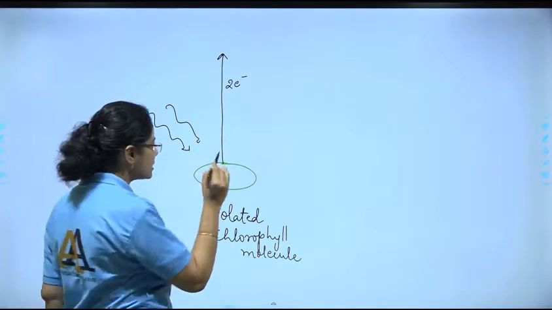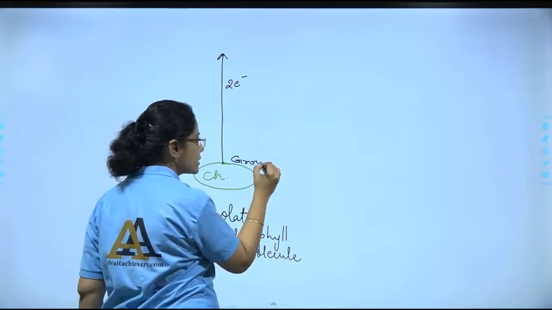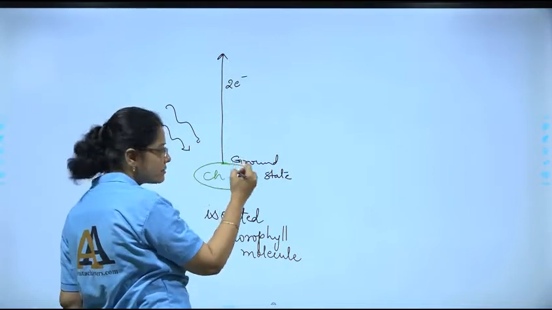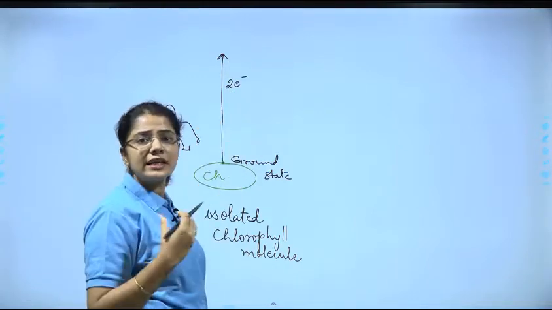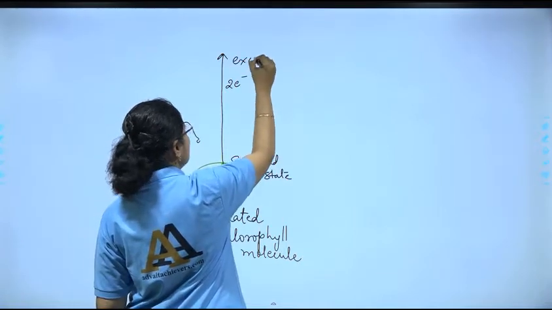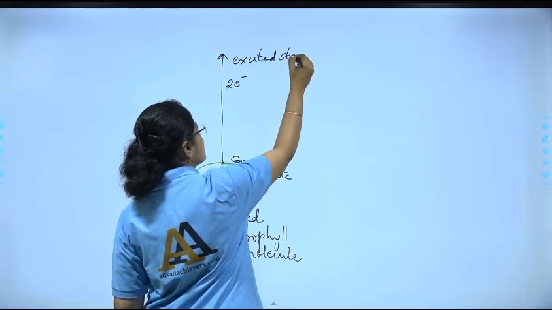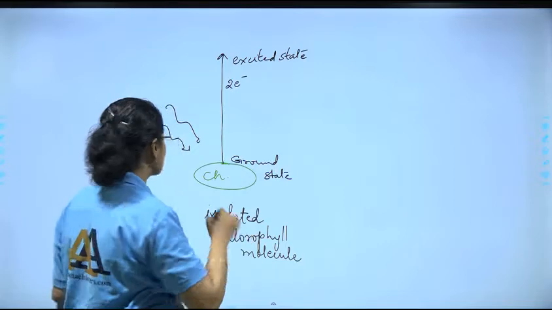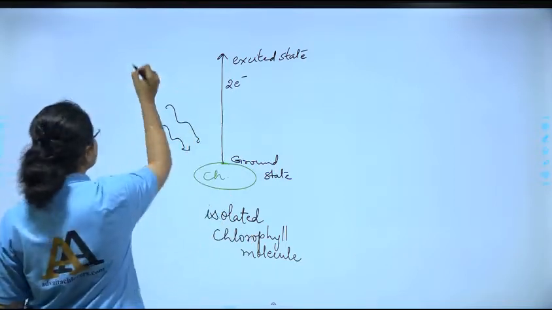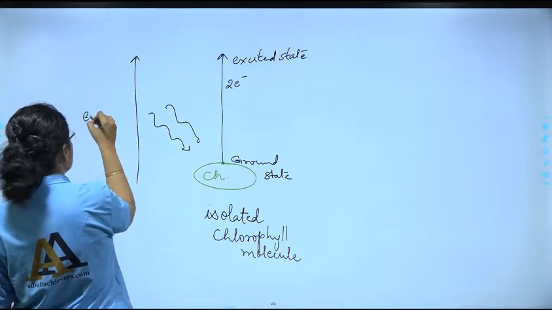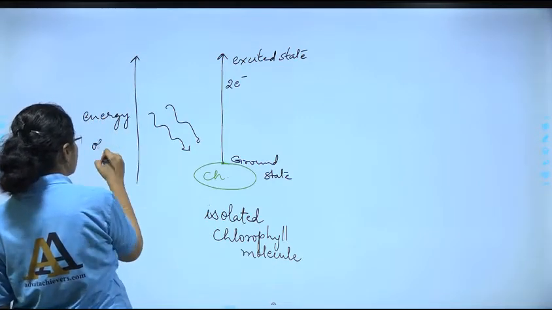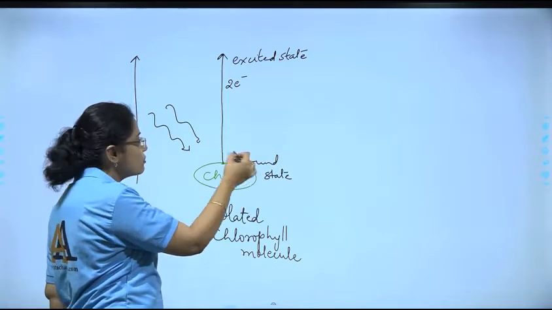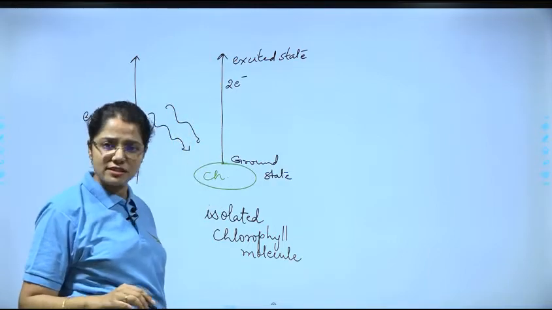ये क्लियर है? पर याद रखना है हमें, यहाँ पे उसका क्या है? ग्राउंड स्टेट है, करेक्ट? And at this point, when it is being excited and moving out, it is in an excited state. So here I can show the excited state, correct? So in the excited state, now if you take a look at the energy of the electron, then I can show it this way. Energy of electron. माने इसका मतलब क्या हुआ? ग्राउंड स्टेट पे उसका एनर्जी जो होता है उससे कहीं ज्यादा उसका एनर्जी एक्साइटेड स्टेट पे होगा.